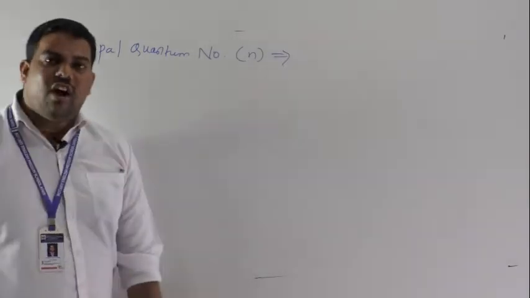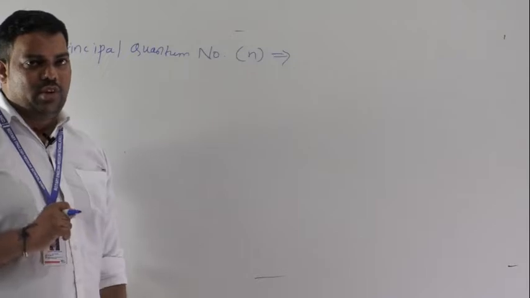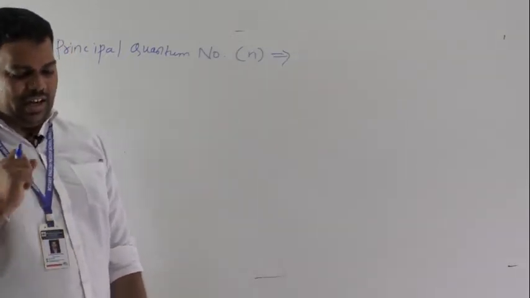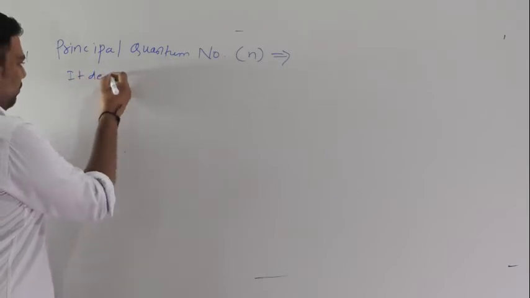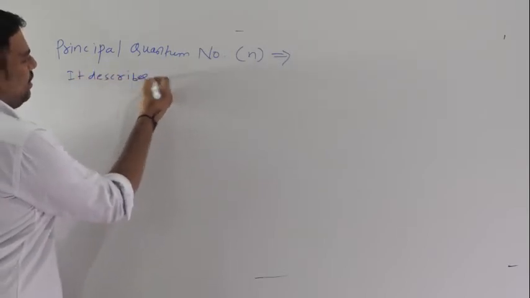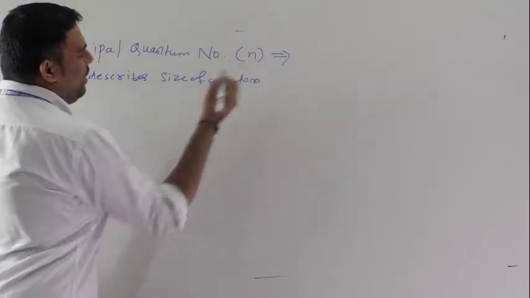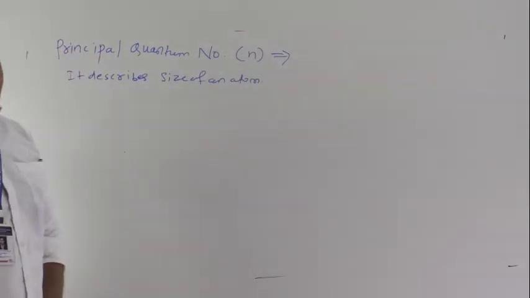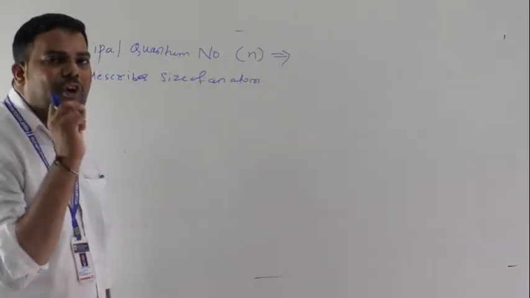So what does the principal quantum number describe? It describes the size of an atom. As you know, there is a simple formula.